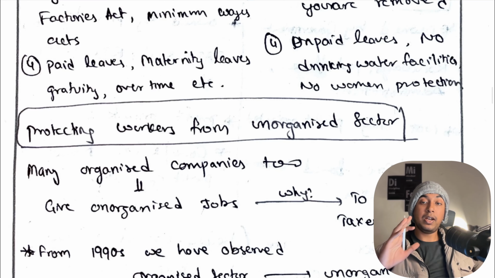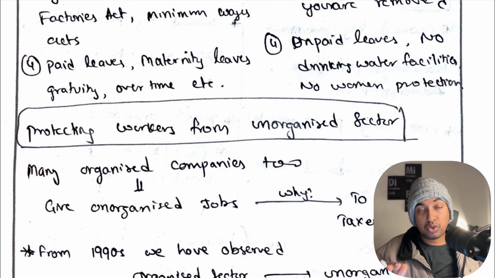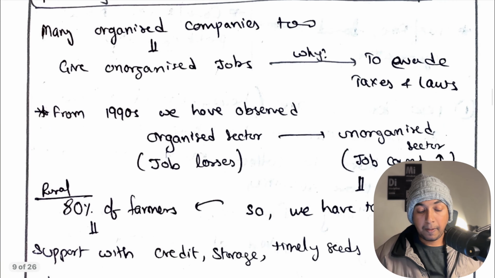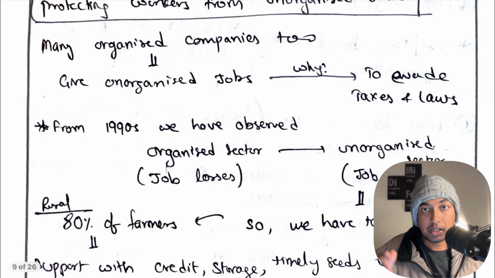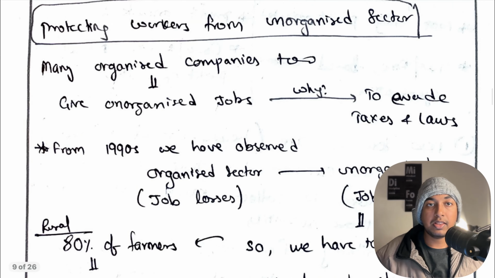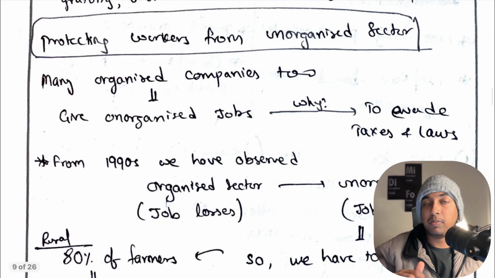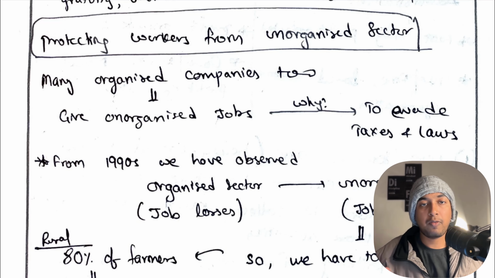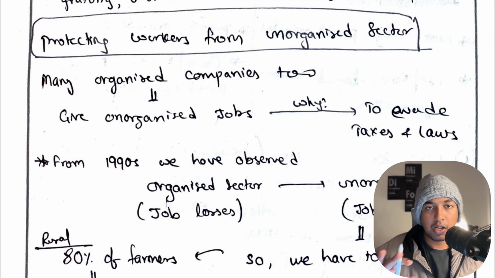Now what the government should do is start to protect workers from the unorganized sector. So the government will implement multiple things here, which includes many schemes which we'll be discussing in this episode. So let's start with how the government protects the unorganized sector. Let's say it in the air. How are we thinking? Just do comment below. How do you think the government can protect people from the unorganized sector?